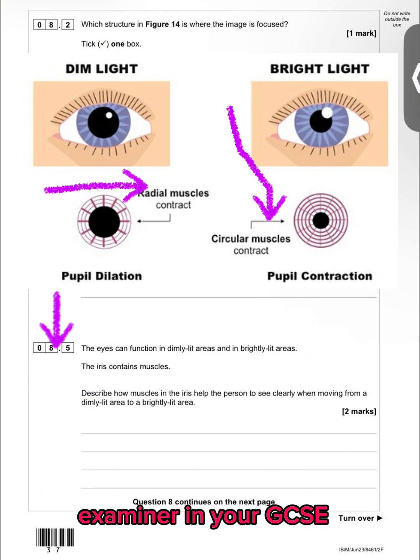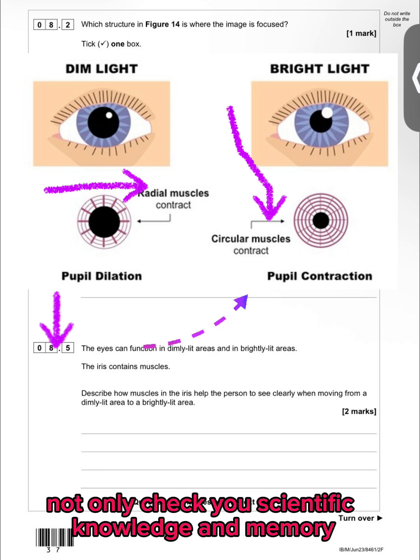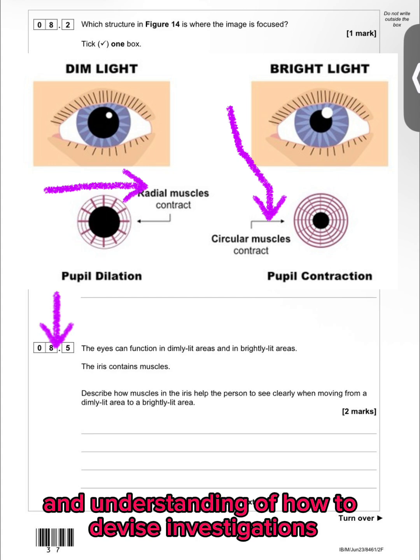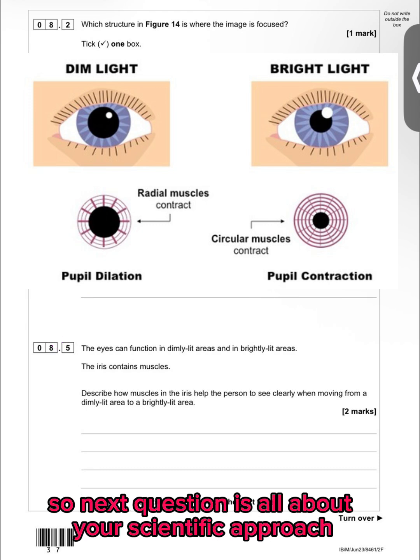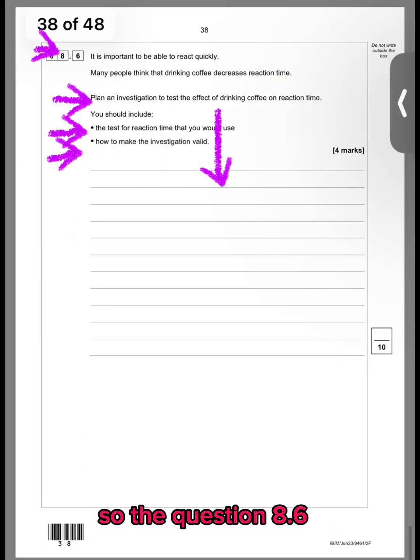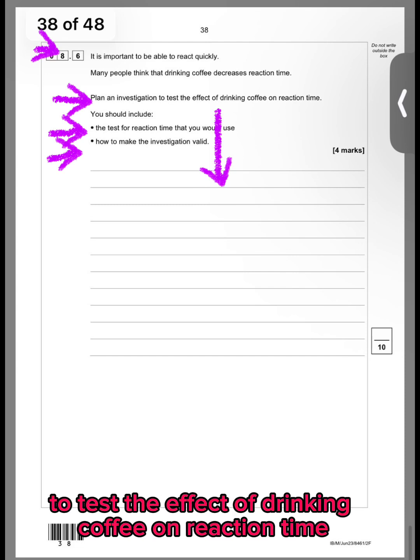the eye. Examiners in your GCSE not only check your scientific knowledge and memory recall alone, but also your scientific thinking and understanding of how to devise investigations independently or accompanied. So the next question is all about your scientific approach. Question 8.6 asks you to plan an investigation to test the effect of drinking coffee on reaction time.